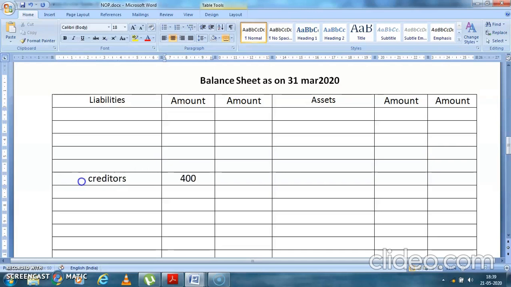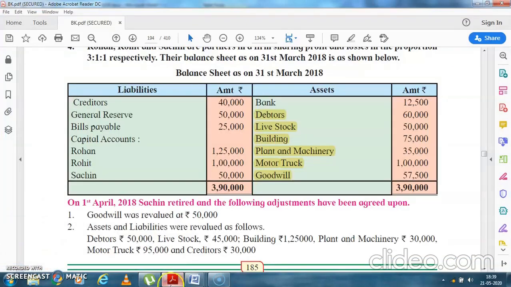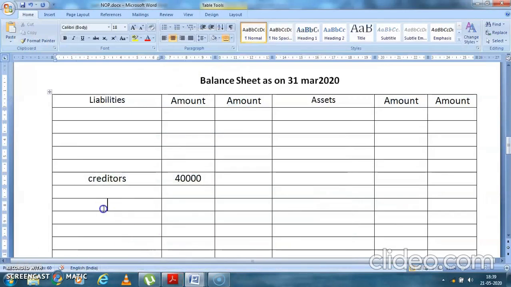So creditors, 40,000 in the inner column. Bills payable, no adjustment, 25,000. I can write BP for bills payable, because this is only a working note.